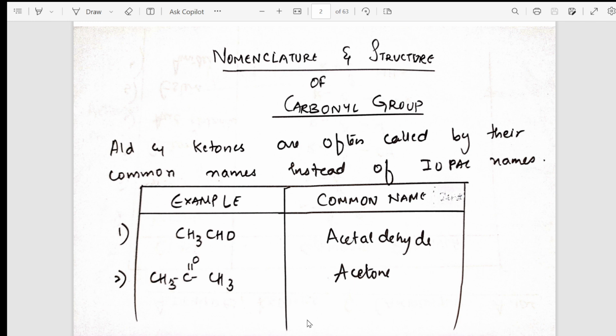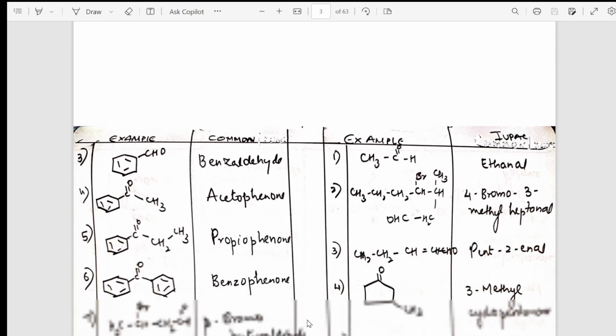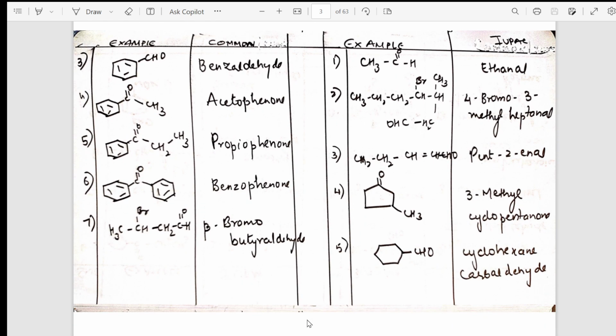So I have given the common name here, and from here the actual concept starts, students. That's nothing but your IUPAC nomenclature. I have taken the example, the common name, and the IUPAC name also. Here I have taken benzaldehyde common name, here acetophenone, propiophenone, like that.